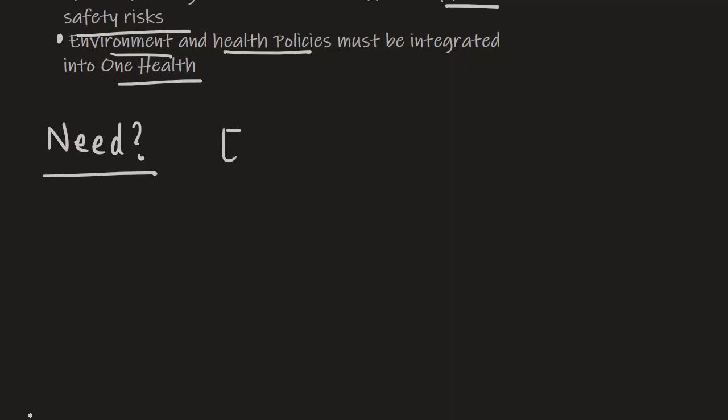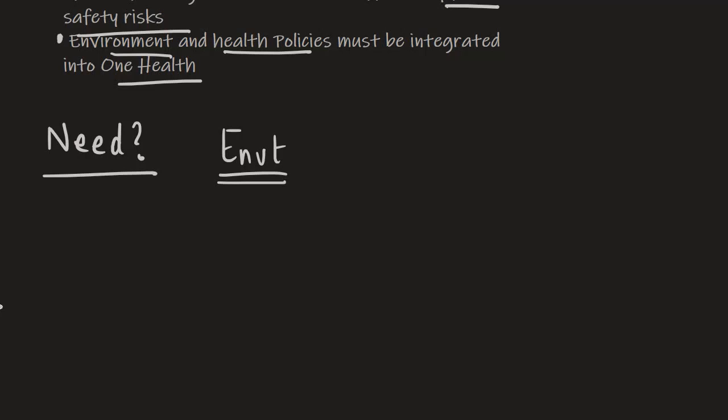Now when we talk about the environment, because of climate change, temperatures are increasing, and in fact climate is changing, weather patterns are changing. So these kind of changes, especially increasing temperatures, support a range of disease vectors.